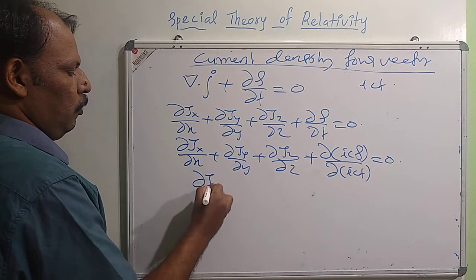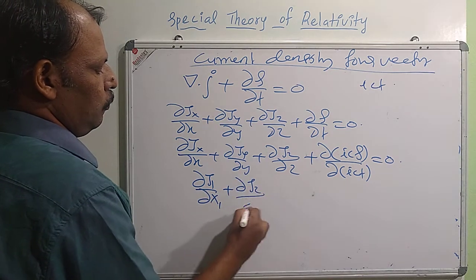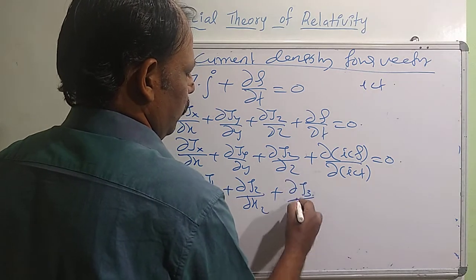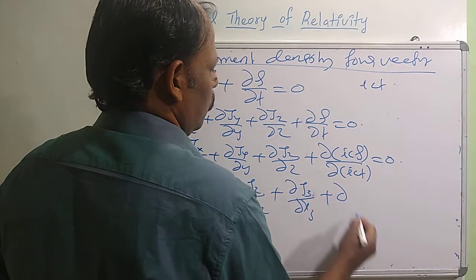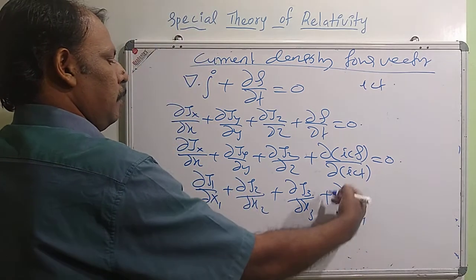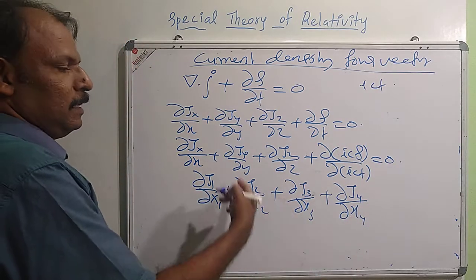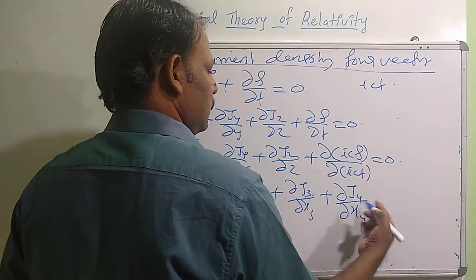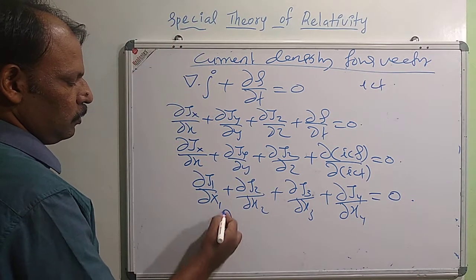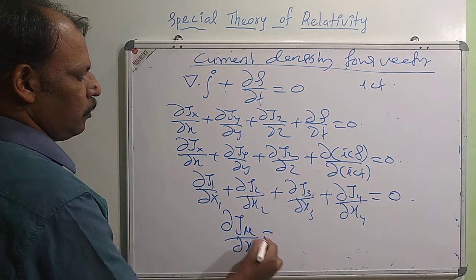So this one will be ∂J1/∂x1 + ∂J2/∂x2 + ∂J3/∂x3 + ∂/∂x4 of the term appearing here. I can take that as the 4th component of current density. So I will take this as J4. ∂J4/∂x4 equal to 0. So this can be written as ∂Jμ/∂xμ equal to 0.